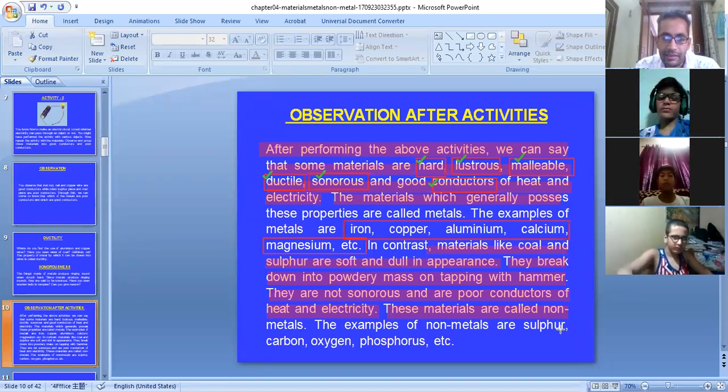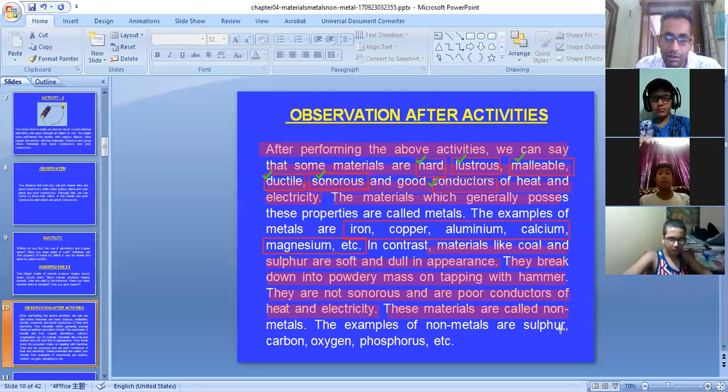The pencil lead is made of graphite. You should never insert a pencil into the electrical socket. It's a good conductor of electricity. You may get an electric shock. The following are examples of non-metals: carbon, oxygen, phosphorus, sulfur. These are all non-metals.